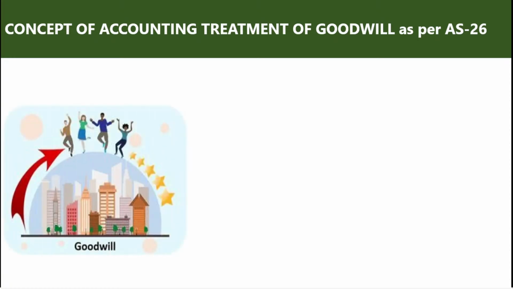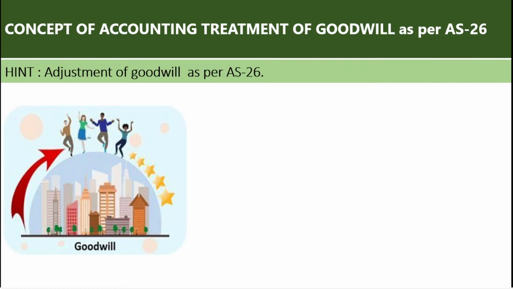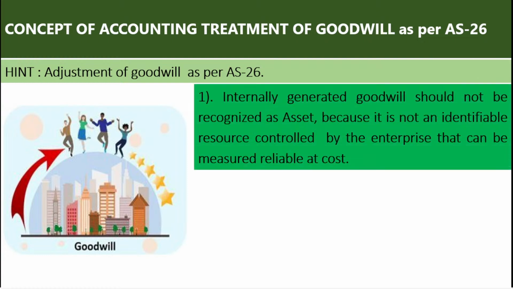Let us start. What is the concept of AS-26? Concept of accounting treatment of goodwill as per AS-26. Adjustment of goodwill as per AS-26. The first point everybody keep in your mind: while you are reading the accounting standards, you have to focus on each and every technical term used in the definitions or provisions. Point number 1, internally generated goodwill.